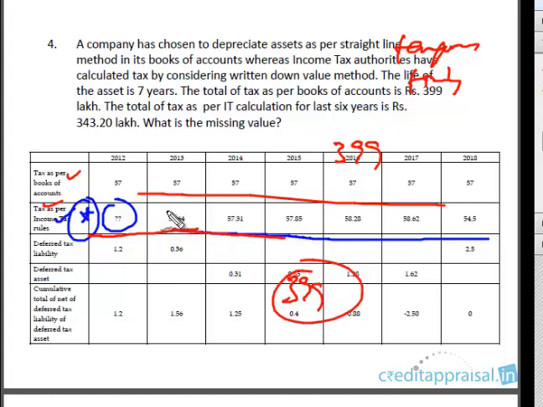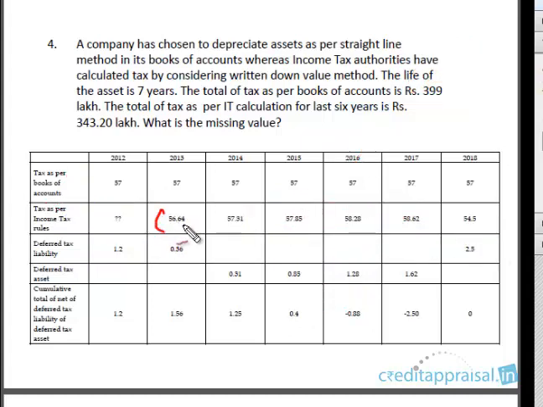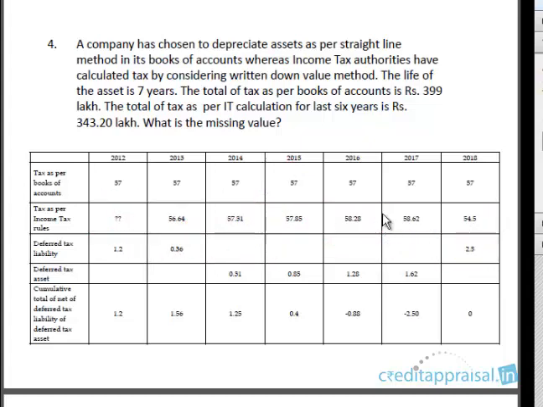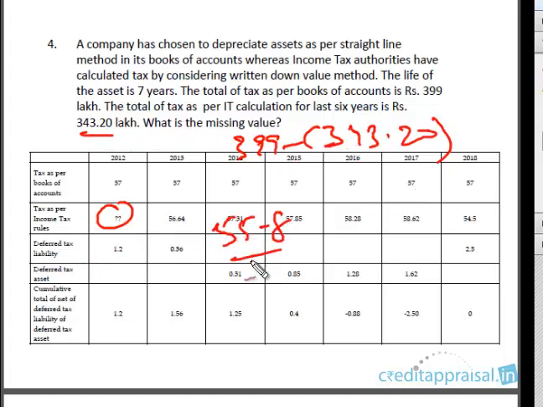Add up the 6 years figures already given and subtract from 399, because the tax amount is not going to be different. So 399 minus 343.2 is 55.8 lakhs. So the answer is 55.8 lakhs, right?